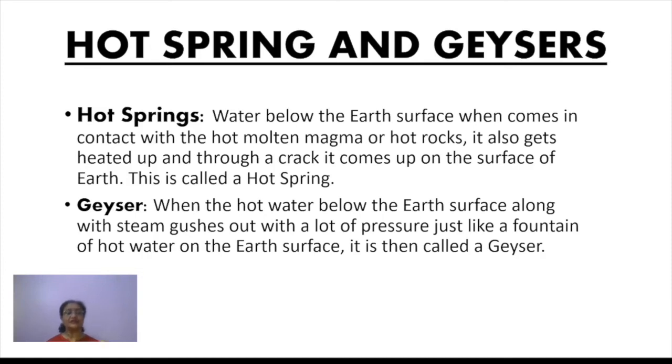So this is actually a fountain of hot water. Another way we can say it is a natural fountain of hot water on the earth's surface, and it is called by the name geyser. So again, hot springs and geysers are features which we can find in the volcanic region only, right?